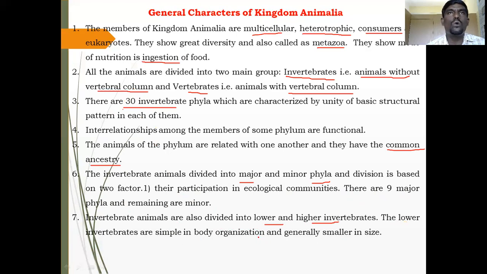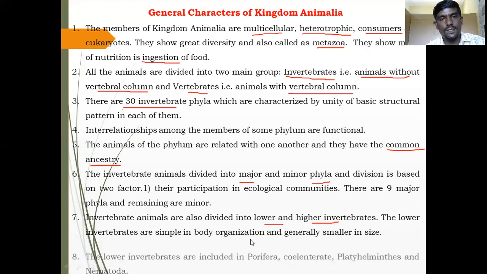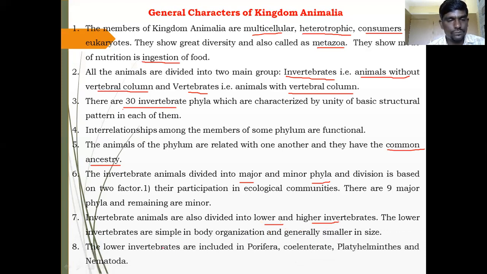If you take the lower invertebrates, they show a very simple body organization, easily developed, and generally they are smaller in size. Whatever small animals, they belong to the lower invertebrates because they show simple body organization. I hope you understand.